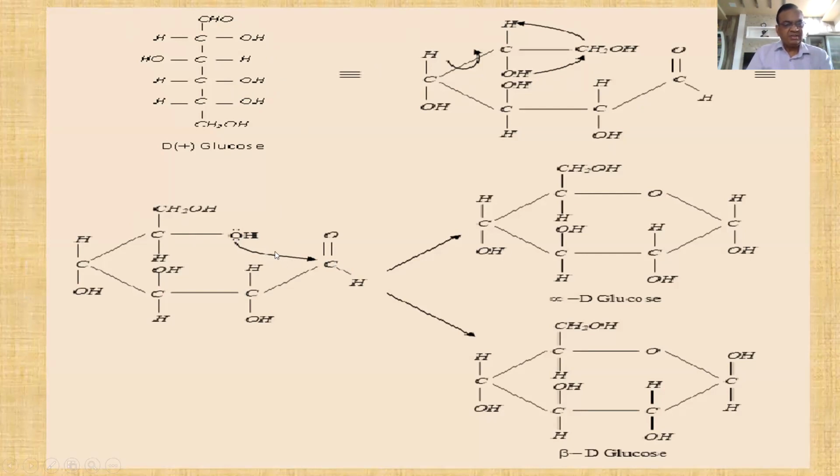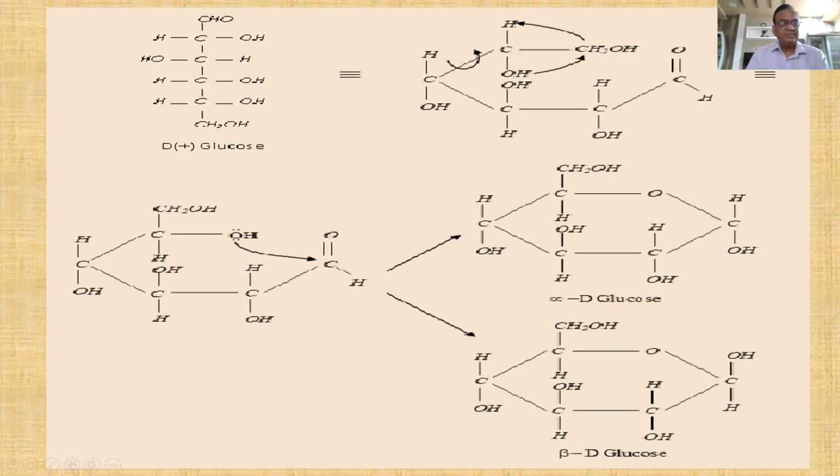So the lone pair of electrons present on the oxygen of the OH group on the fifth carbon atom attacks on the carbonyl carbon, and this becomes CHOH. This hydrogen transfers to this O, and it becomes OH. So this first carbon becomes asymmetric now. If you write OH below the plane of the ring, it is alpha D glucose or alpha D glucopyranose. And if you write the OH above the plane of the ring, it is beta D glucose or beta D glucopyranose. This is what to remember here.